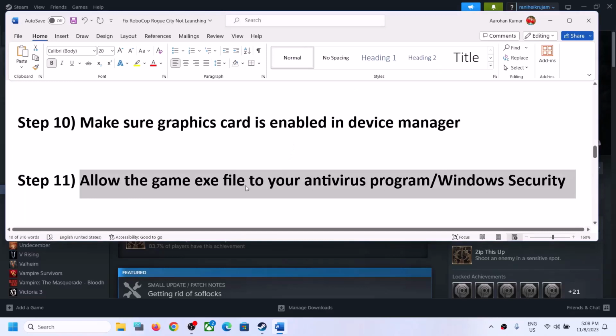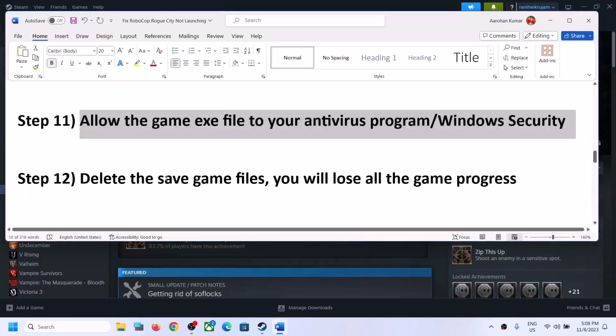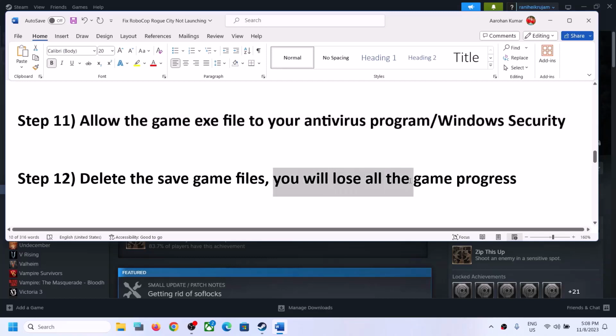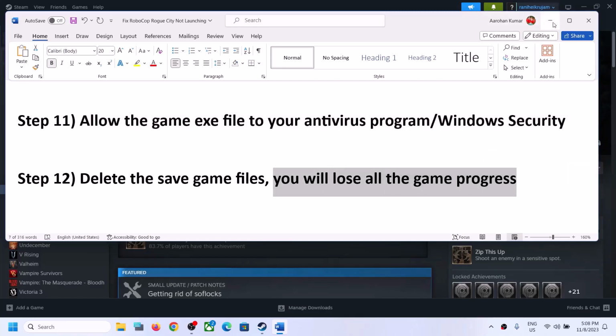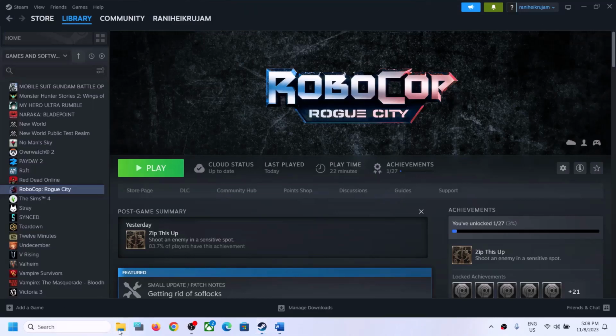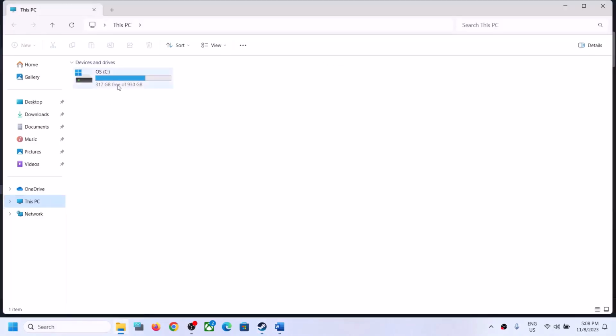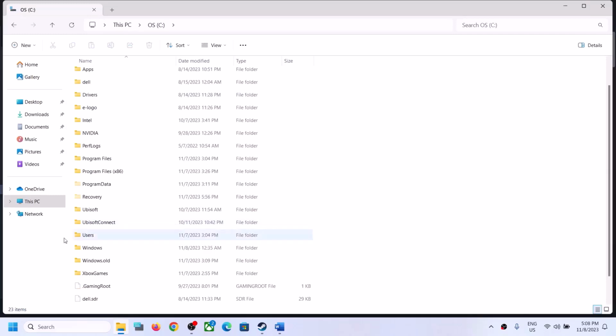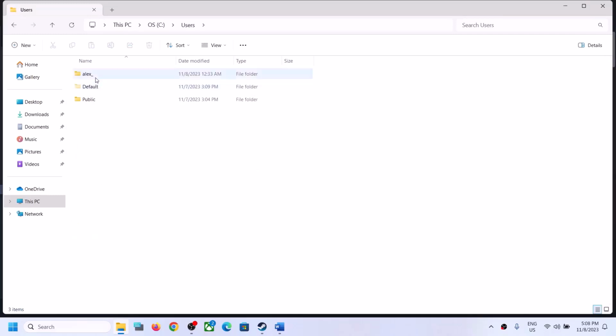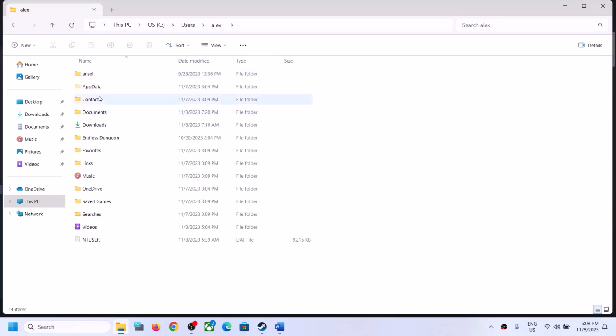Now the next step is to delete the save game files. Before you delete the save game files, let me inform you that you will lose all the game progress. So if you agree, then open the File Explorer folder, open this PC, open C drive, now open users folder, now open your username folder, now open app data folder.